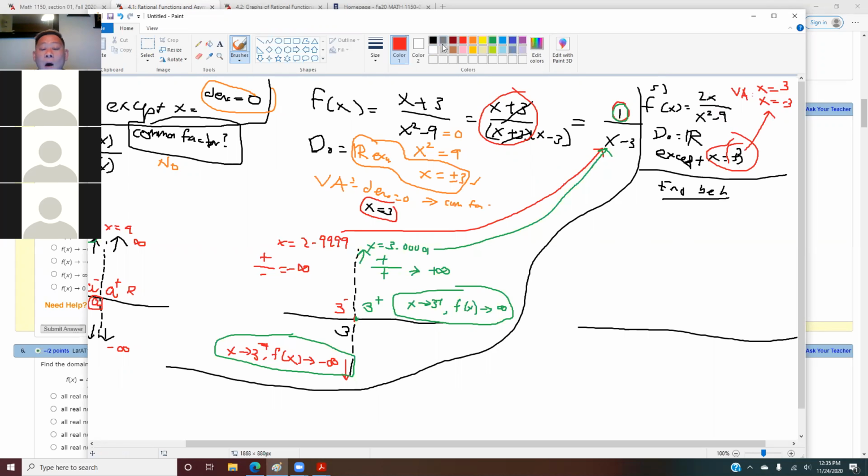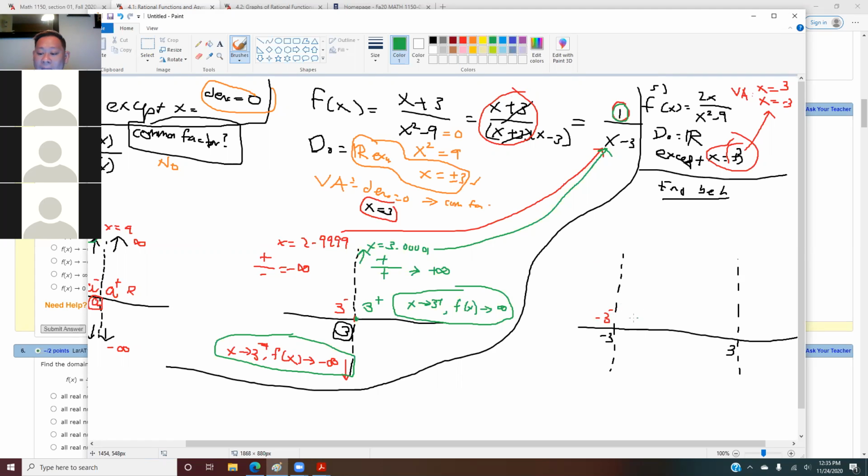So what happens in this case is that last time we got one vertical asymptote and you did it twice. This time you got two vertical asymptotes, one at -3 and one at +3, so you're going to do it 4 times. One time is at -3 minus, which is the left side.